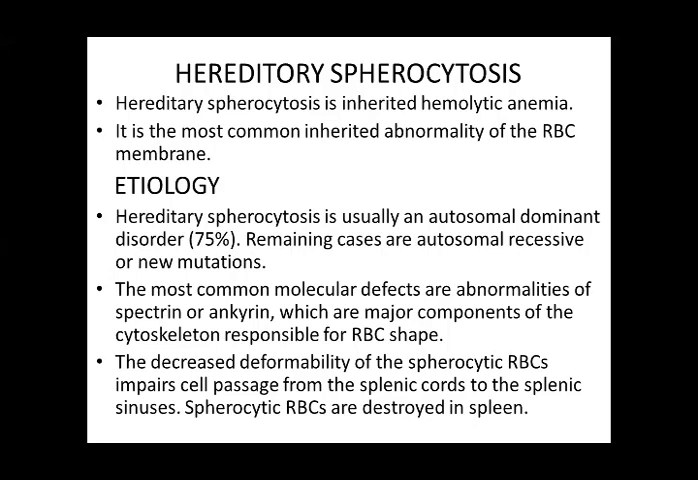The most common molecular defects are abnormalities of spectrin and ankyrin, which are major components of the cytoskeleton responsible for RBC shape. So there is abnormality of spectrin and ankyrin, the major components of the cytoskeleton of the RBC membrane, which keep its shape. Decreased deformability of the spherocytic RBC impairs the cell passage from the splenic cords to the splenic sinuses. Spherocytic RBCs are destroyed by the spleen.